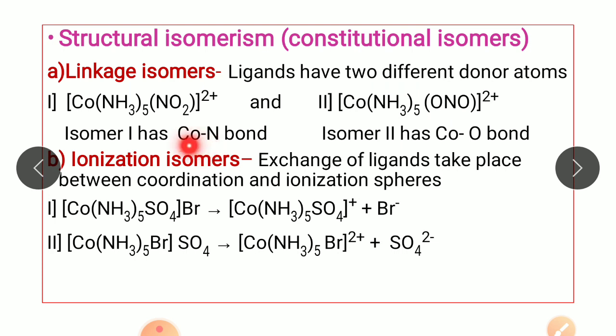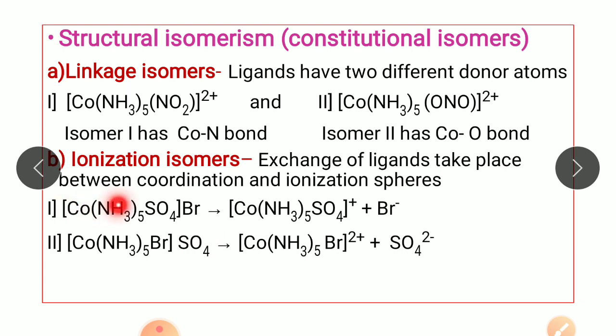Moving to the next type, that is the ionization isomer. In ionization isomers, exchange of ligands takes place between the coordination sphere and the ionization sphere. So these are the two compounds which show ionization isomerism. The first compound has 5 ammonia ligands and one sulfate ligand, while the bromide ion is in the ionization sphere. While in the second complex, you have cobalt attached to 5 ammonia ligands and one bromide ligand, while the sulfate ion is in the ionization sphere.